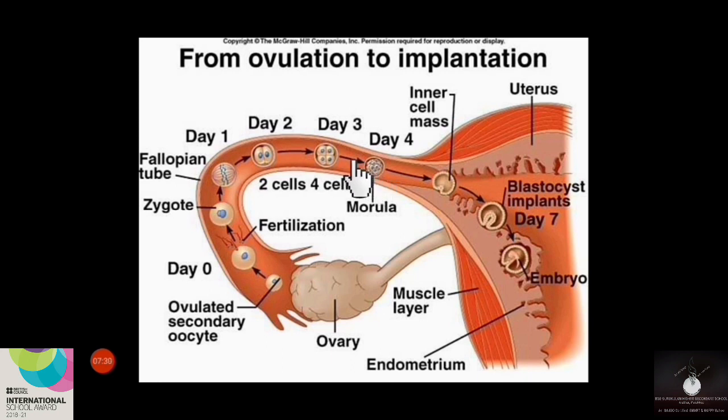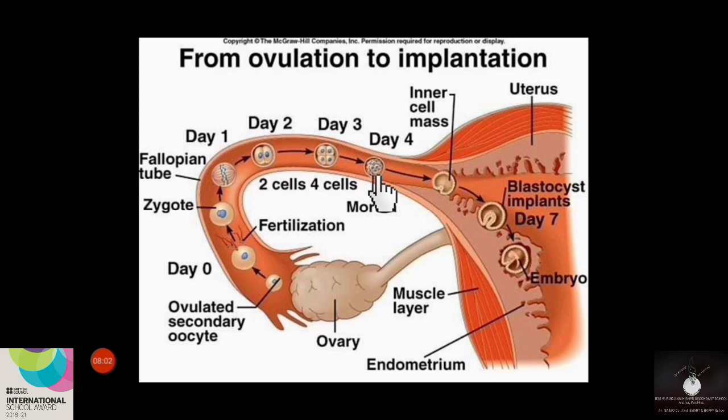Okay, so I will tell you once more. Here the zygote will form in the ampullary isthmus region, from where, as it moves towards the uterus, it will undergo further division. Due to the first division, a two-celled stage will form. Again, the two cells formed after the cleavage will undergo further division, which results in the formation of a four-celled stage. Again, this four-celled stage will undergo some more divisions, which will result in the formation of a cluster of cells, a mass of cells.